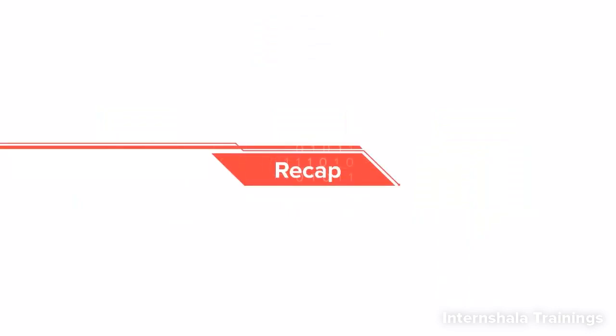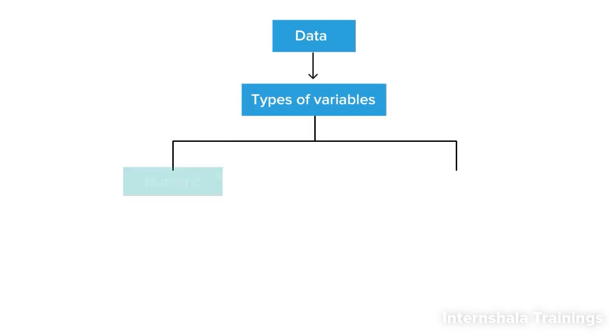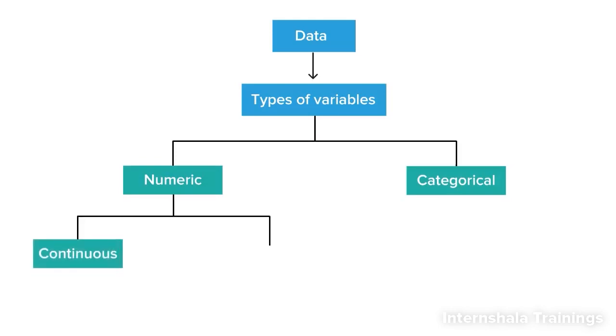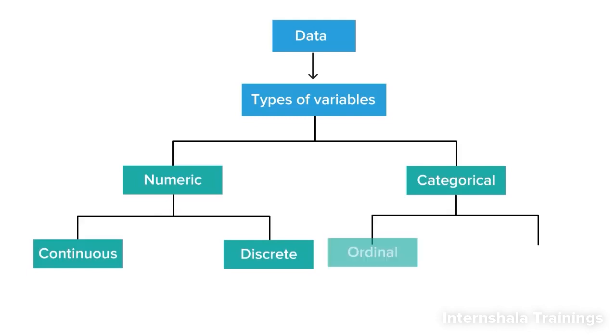We can summarize our learning so far in the diagram given on the screen. Data contains information which we get in the form of different variables. Variables can be numeric, comprising numbers, or categorical, which comprise string variables. The numeric variables can further be subdivided into continuous variables comprising real numbers and discrete variables comprising whole numbers. The categorical variables can also be subdivided into ordinal variables comprising variables which can be arranged in a meaningful sequence, and nominal variables comprising variables which cannot be arranged in any order.